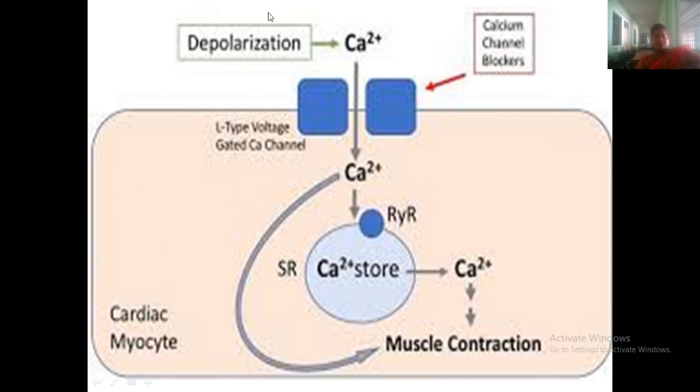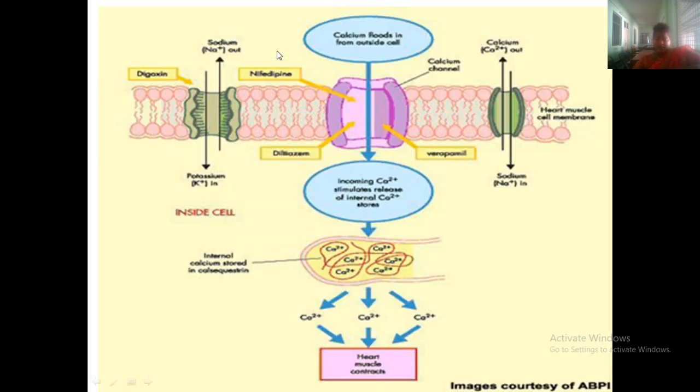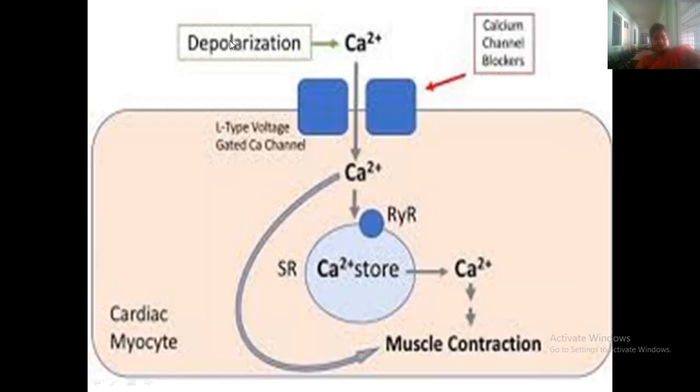This is inside the cell, this is outside the cell. When depolarization is going on, calcium will enter through the calcium channel. So this is a calcium channel, and during depolarization, calcium will enter into the cell through the calcium channels.